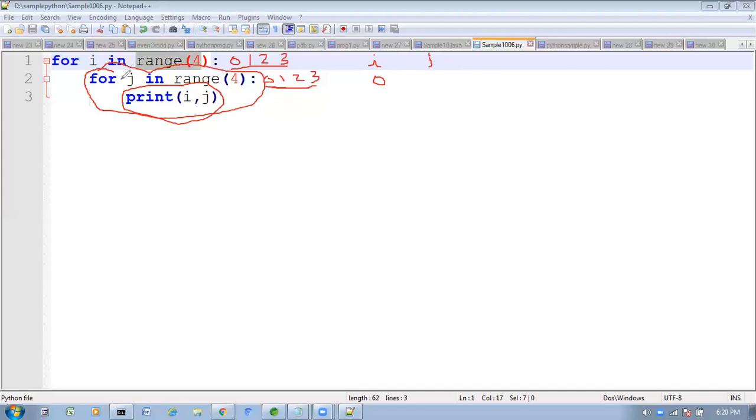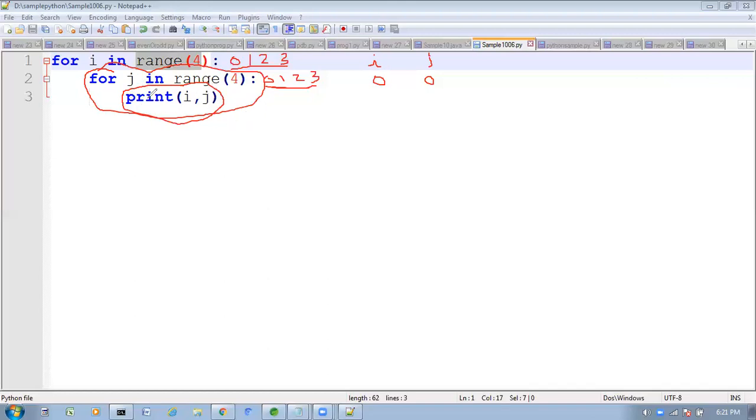Right, now the control comes to the inner for loop. Here, first time what is the j value? 0 only. Now here what I am doing is printing the i value and j value. The i value is 0 and the j value is also 0 only. Like this you will get. Next, the i value is the same. Here, how many number of times will this loop execute? 4 times. Whenever it comes to the inner for loop, for each element this print statement will execute.